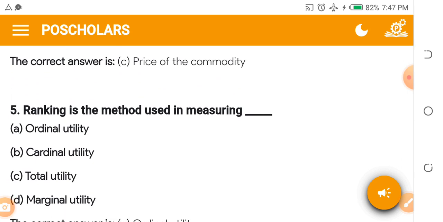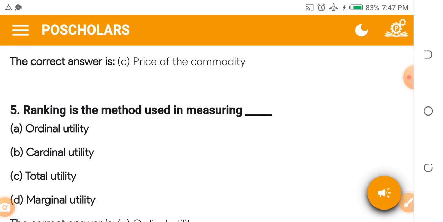Ranking is the method used in measuring dash. Ranking, there's a concept in economics. I mean, if you have done economics from your JS1, from your SS1 to this point you are writing JAMB, you should be able to know this concept very well. Ranking is the method used in measuring dash. A. Ordinal utility. B. Cardinal utility. C. Total utility. D. Marginal utility.